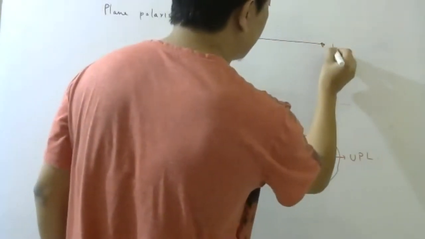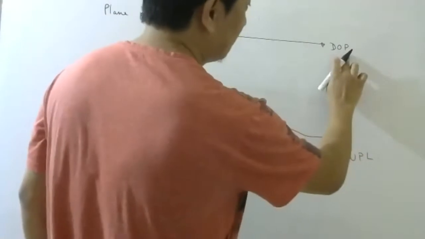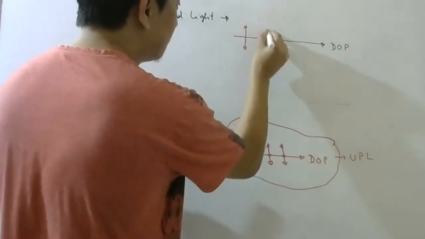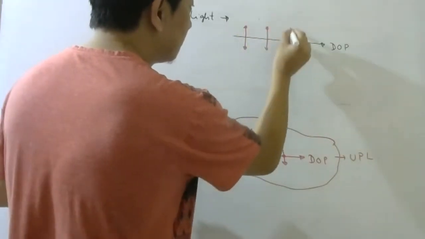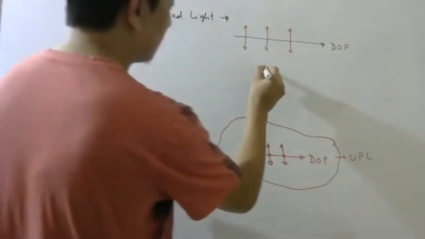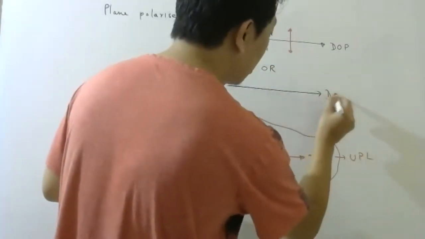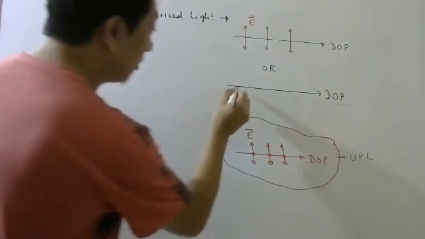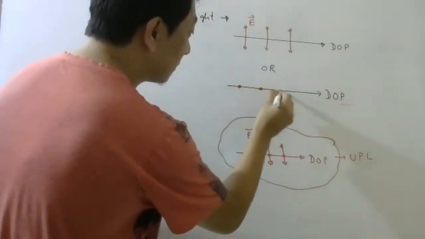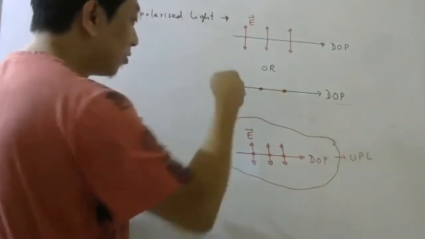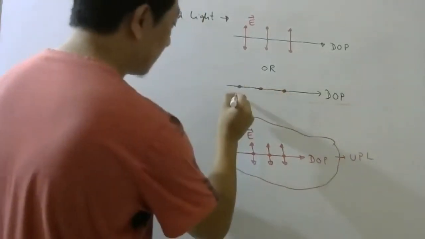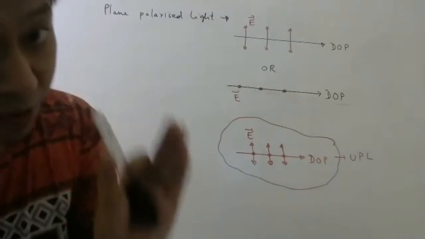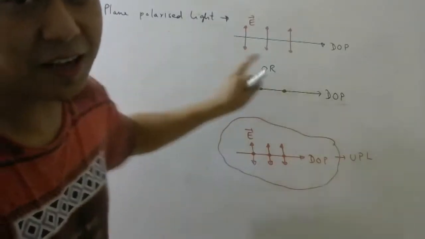So if this is the direction in which light propagates, then the oscillations of electric field are either only here, or if this is the direction of propagation, the oscillations of electric field are only here. Dots means electric field is oscillating this way. So this kind of light is called polarized light, or specifically I should call it plane polarized light.